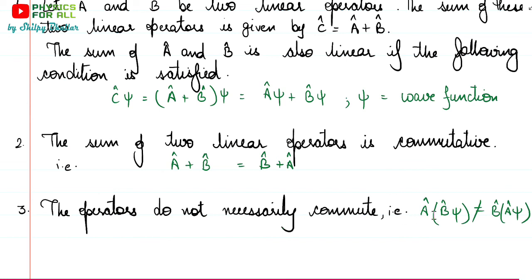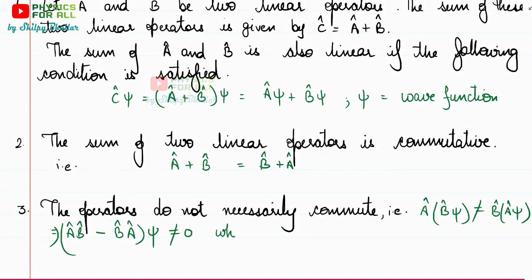So if this is the case, how can we write it? This means A cap B cap minus B cap A cap operating on psi is not equal to 0. If we bring this B cap A cap psi to the left hand side, we would get 0 on the right hand side, and we have this not equal to sign. Okay, so this is as it is.